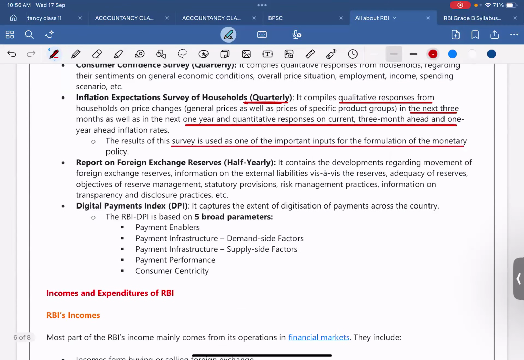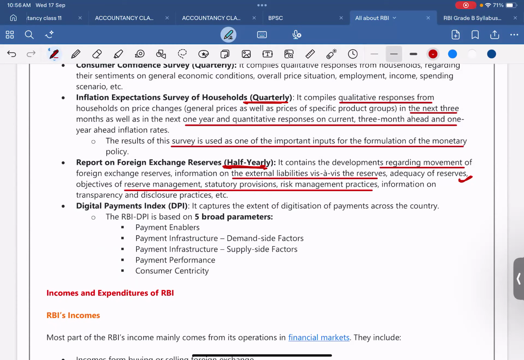Next is the Report on Foreign Exchange Reserves. It is done half yearly. It contains the developments regarding movements of foreign exchange reserves, information on the external liabilities, the reserve adequacy, objective of reserve management, statutory provisions, risk management practices, and the information on the transparency and disclosure practices, etc.